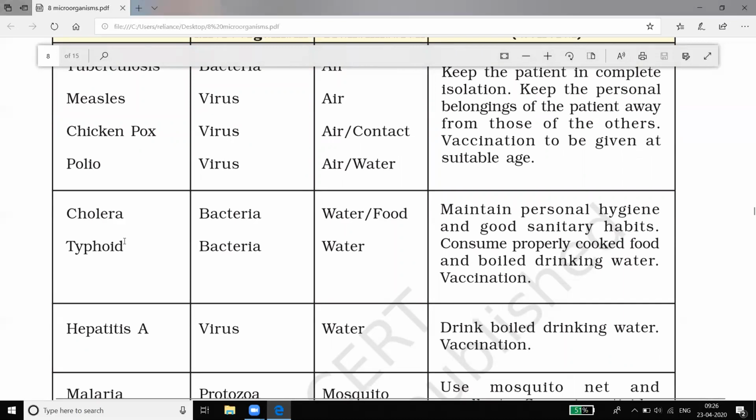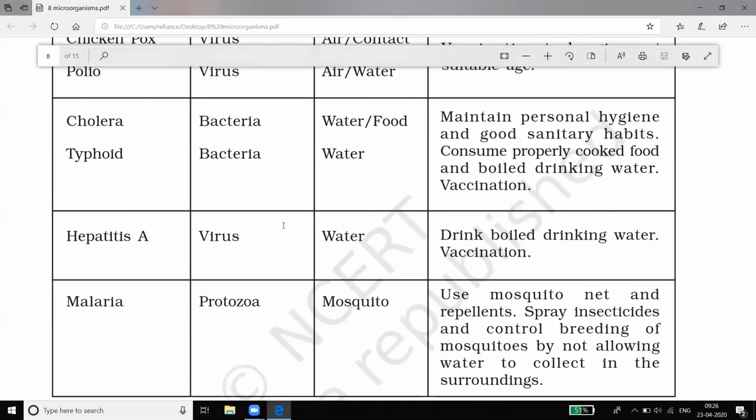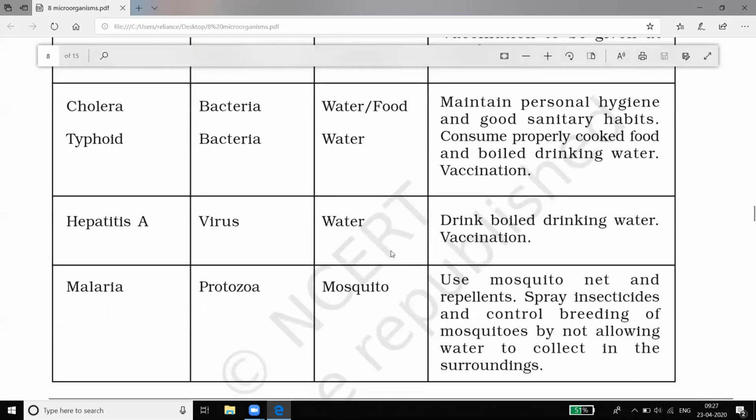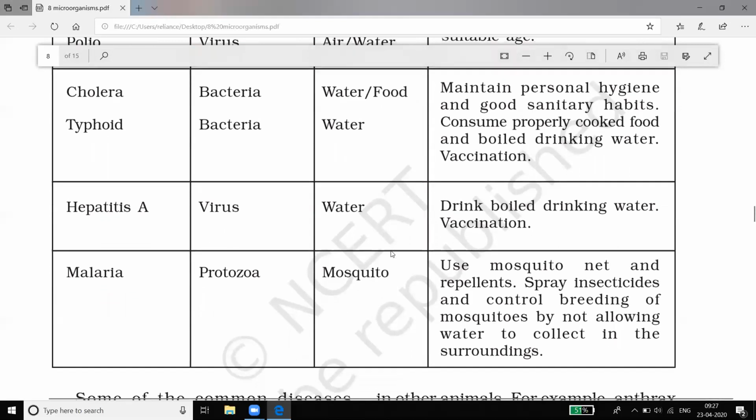In the second row you will see cholera and typhoid, which are bacterial diseases spreading through food and water. Hepatitis A is a viral disease. All types of hepatitis are viral diseases caused through contaminated water. So we should drink safe water, boiled or purified water.